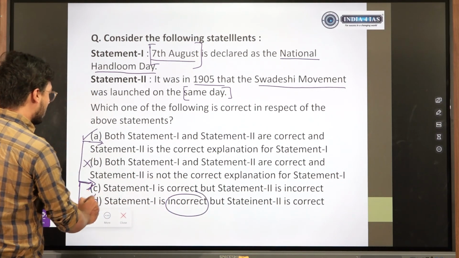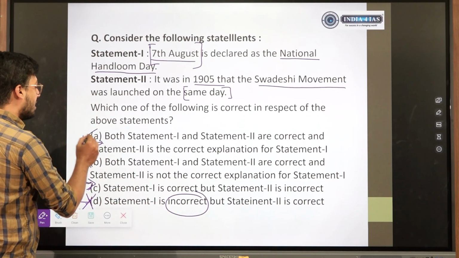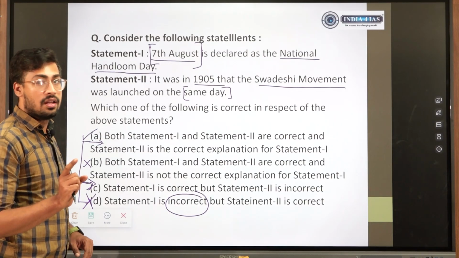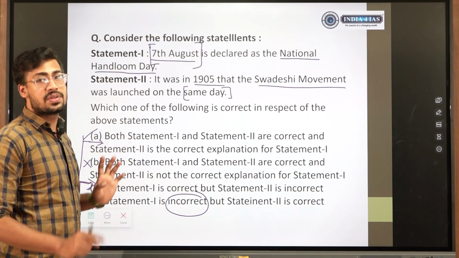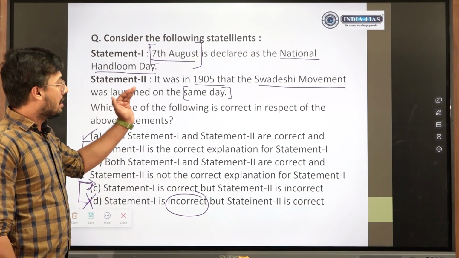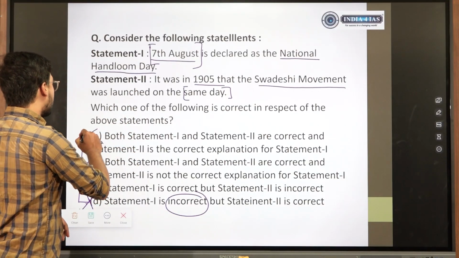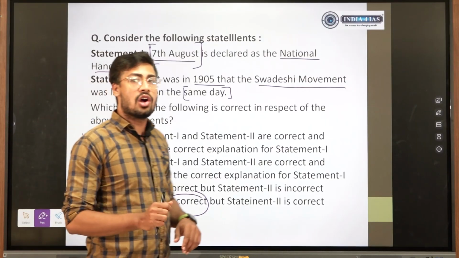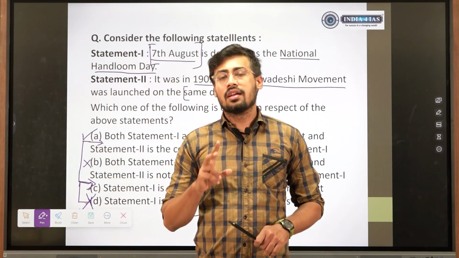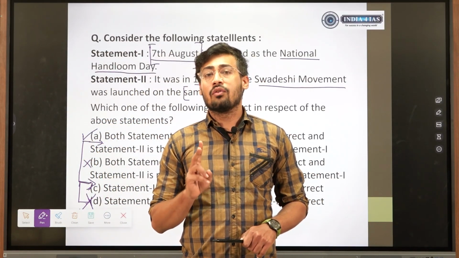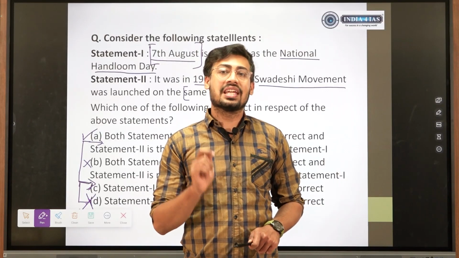Then we could eliminate this, and only choose between A and C, which is confusing. So if you did not know the date, you had to choose between 3 options. And if you know that A and B reinforce each other, then it was a better or safer strategy to go for A. So if the same type, same logic question comes twice, for both the questions you apply the same logic.